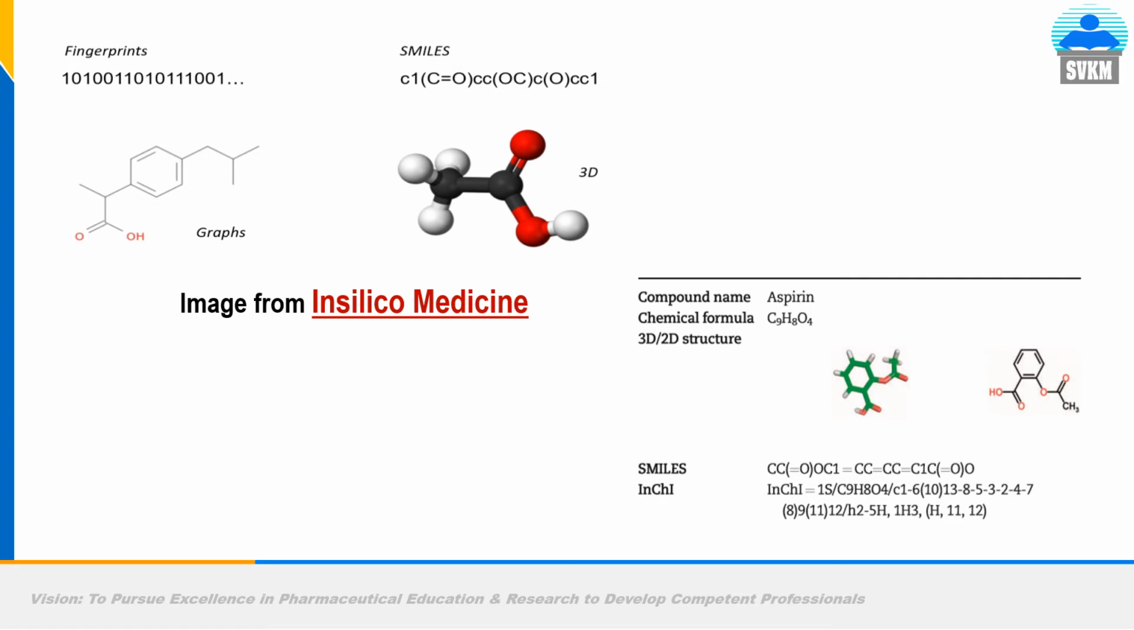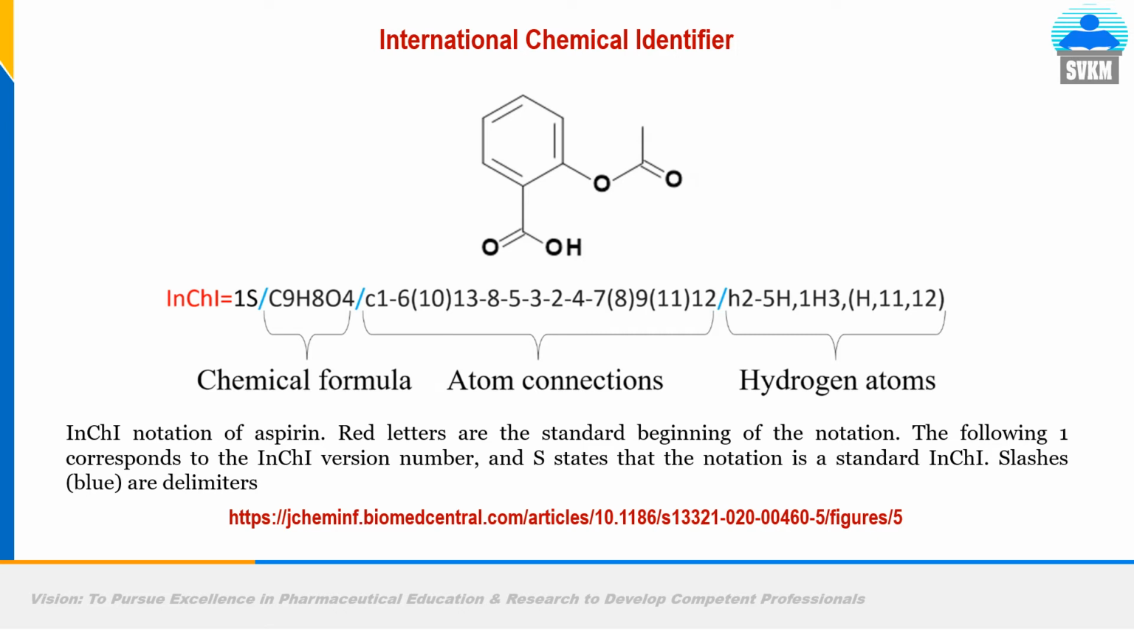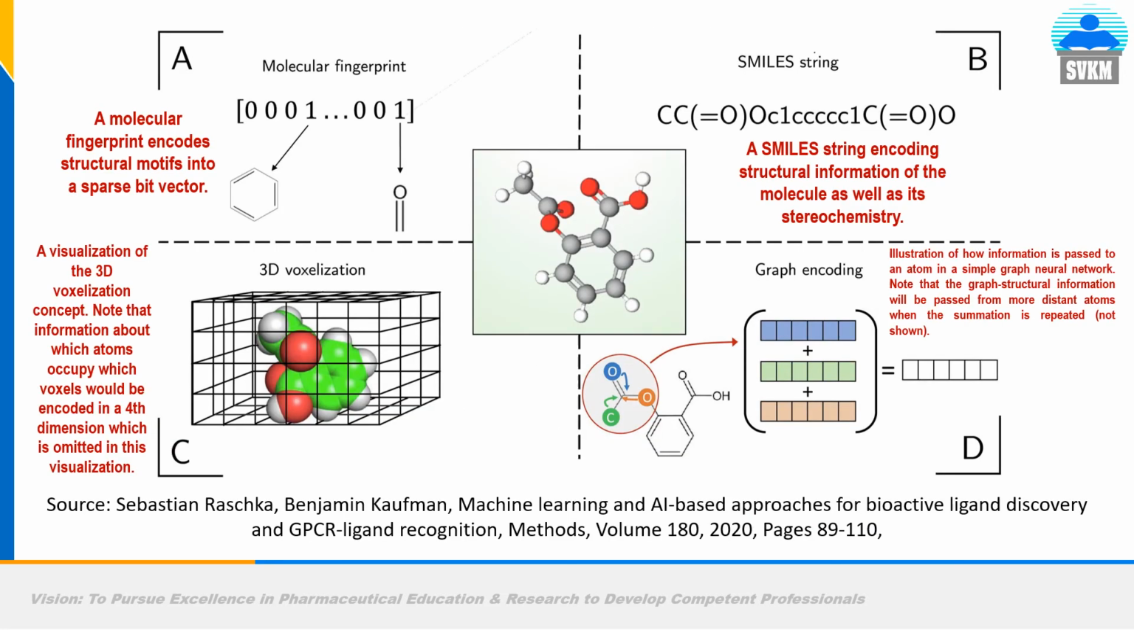This image I have taken from Insilico Medicine, the leading pioneer in AI-driven drug discovery. This company's first AI-driven drug candidate is undergoing clinical trial in Australia for the treatment of a rare disorder, idiopathic pulmonary fibrosis. Another way to represent a chemical is the international chemical identifier, but this is least used. Mostly used are SMILES, fingerprints, and chemical graphs.